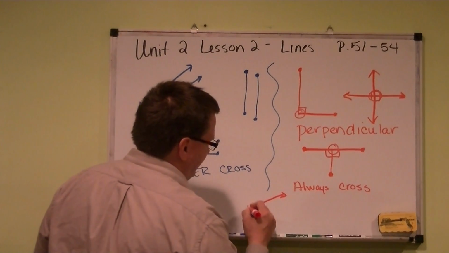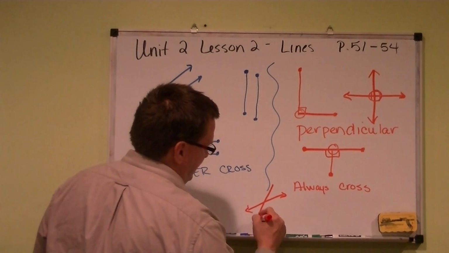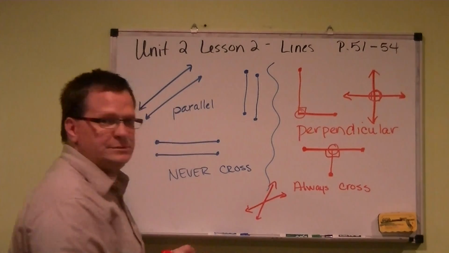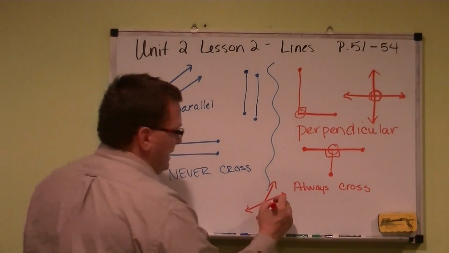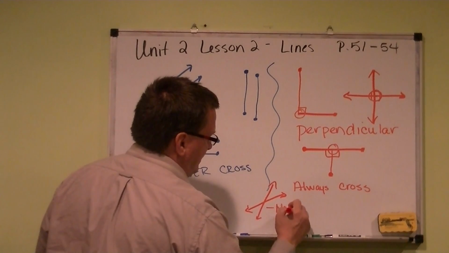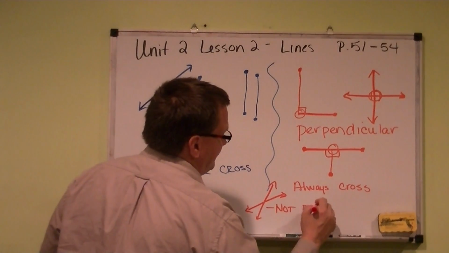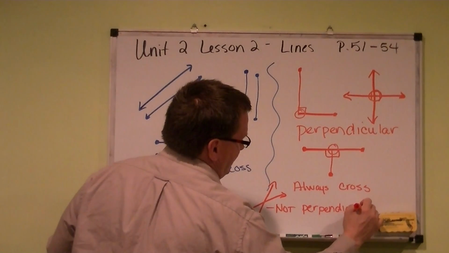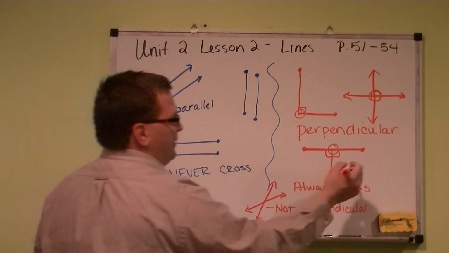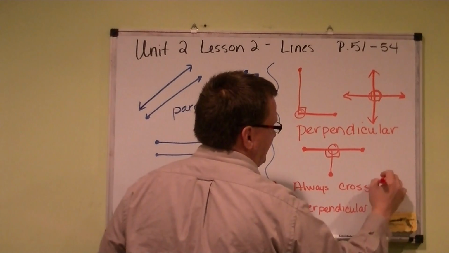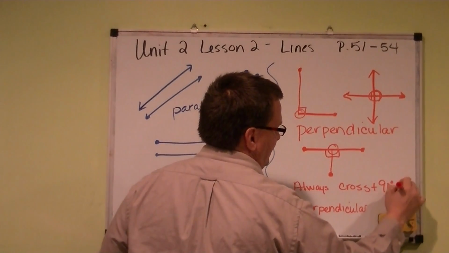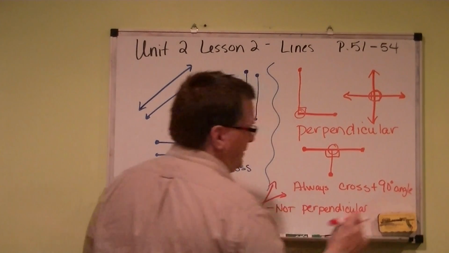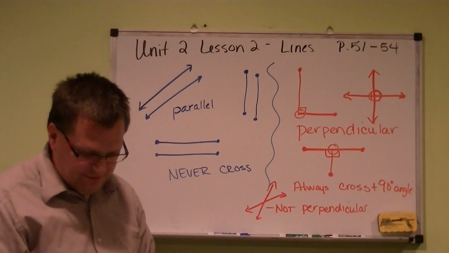Even though these are going to cross, there's no right angle. So this would be not perpendicular, because remember, it always has to cross plus have a 90-degree angle. So this kind of gives you an idea.